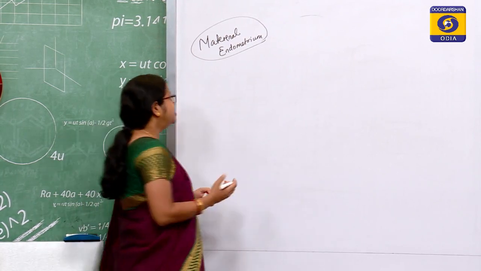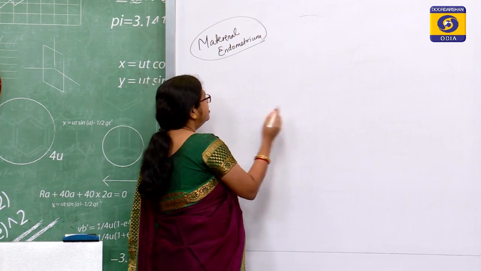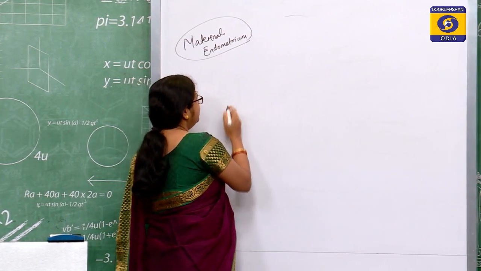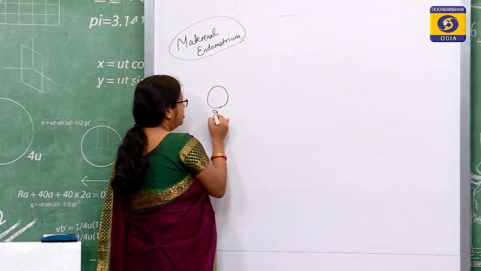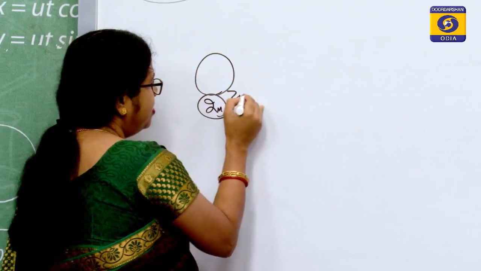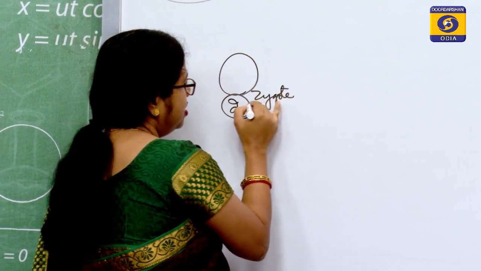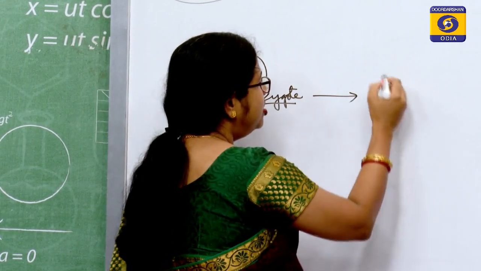And what else happens? We have seen the very systematic development of a single cell zygote into a multicellular human being.